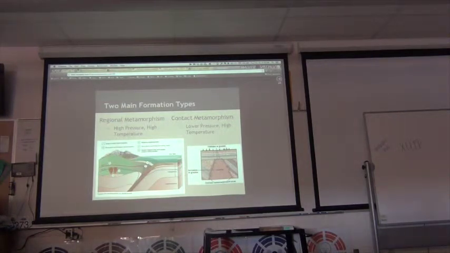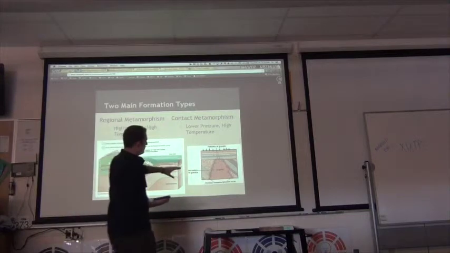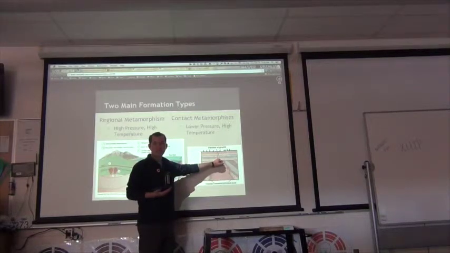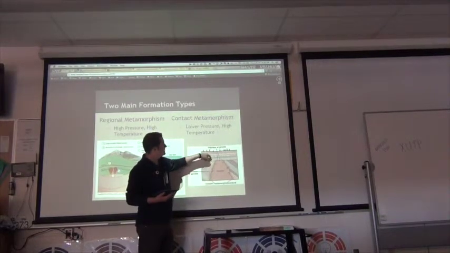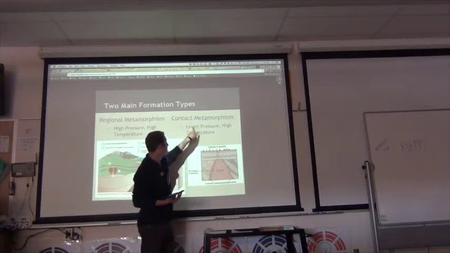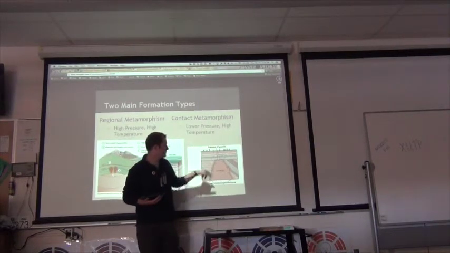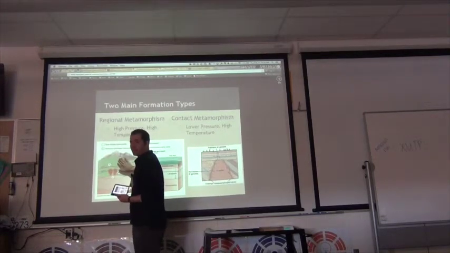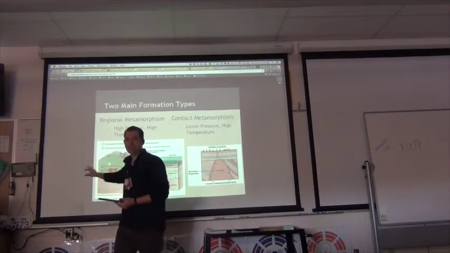Contact metamorphism is the one on the right, where this granite, which is an igneous rock, has pushed up into it and it's hot, and it's slowly cooling, and on the edges is where we're getting contact metamorphism. So it's a lower pressure and a high temperature in a small area, instead of high pressure, high temperature in a large area.